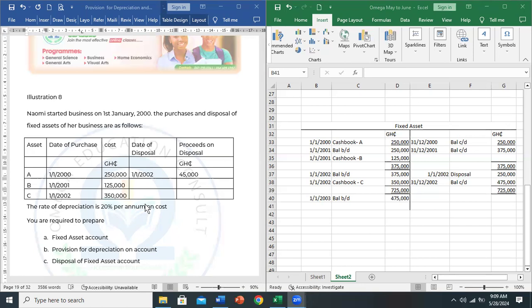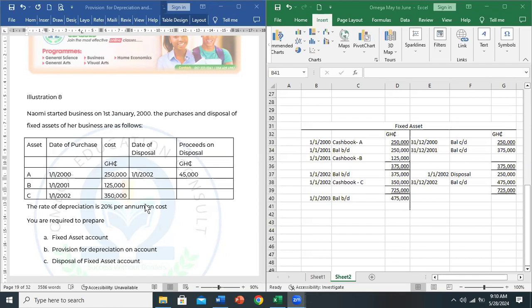Yeah, Professor, question. Okay, so you prepared the account, but you didn't state the provision for depreciation on the account and disposal of the fixed asset account. Yes, because those two accounts are separate accounts we are going to prepare, but I want us to take them one by one so that we don't get confused. It can be very confusing if you don't take your time.